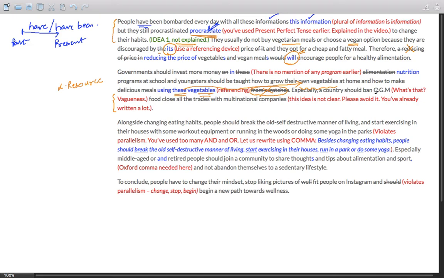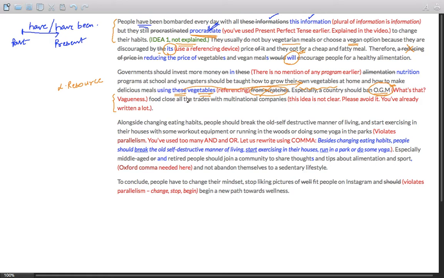Especially a country should ban OGM. What is OGM? Writing these terms will reduce your band score. Kindly keep writing something specific. Write the complete form which helps the reader understand.